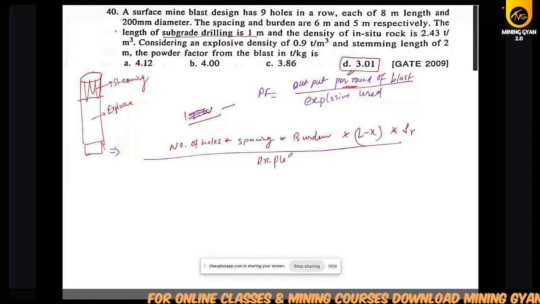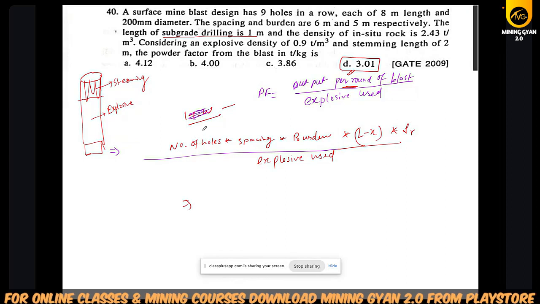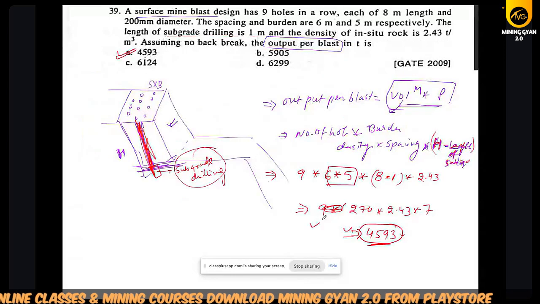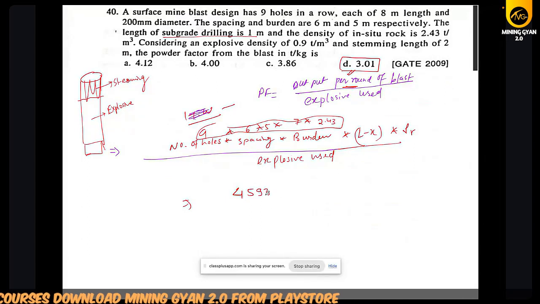Then the explosive used. So we had calculated in the last question that this is 9, this is 6, 5, and L minus X. That means 7. 8 minus 1 is 7. And then density 2.43. When we calculated yesterday in the last question, we had calculated that 4593. So 4593 divided by explosive use. So we are using explosive in this area.